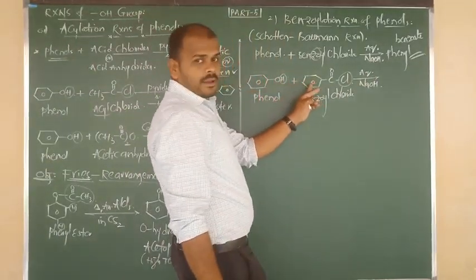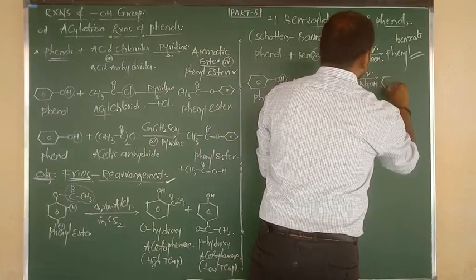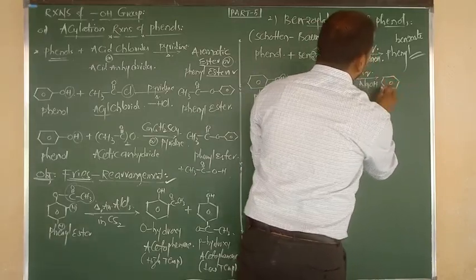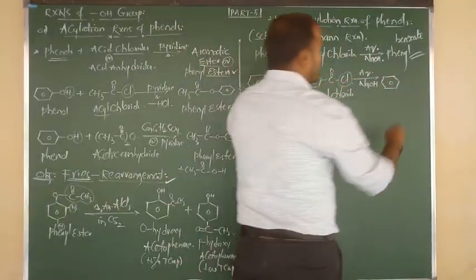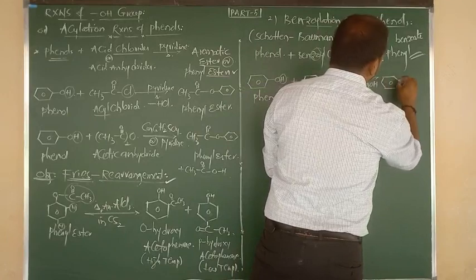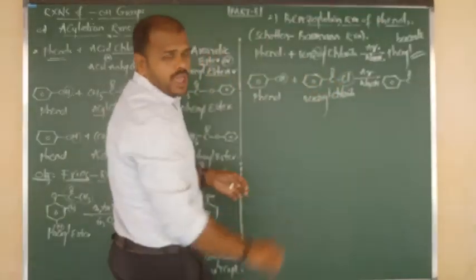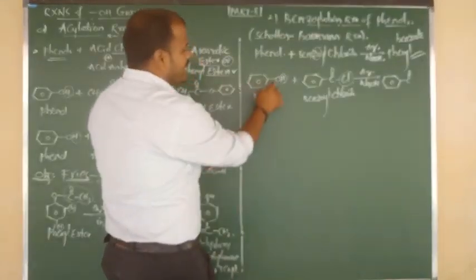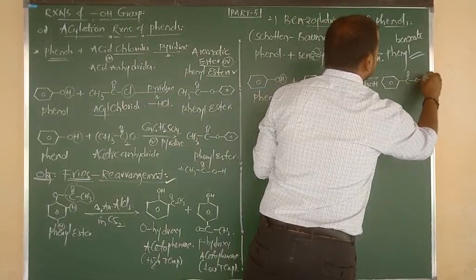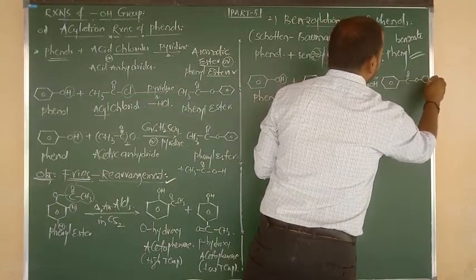Remaining is benzene bonded to C double bond O, which I write here as it is, the benzoyl group. Remaining is O connected to another benzene ring.